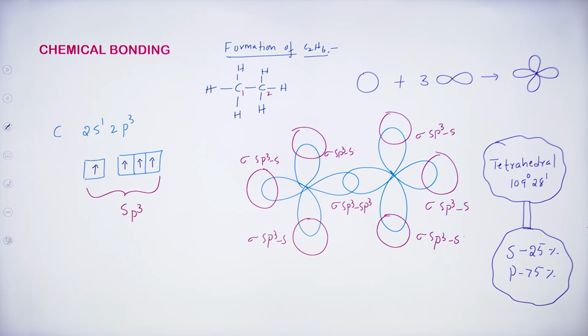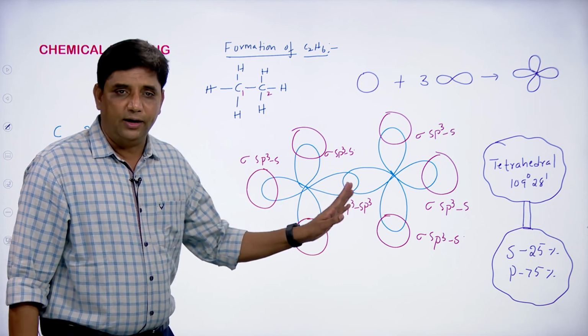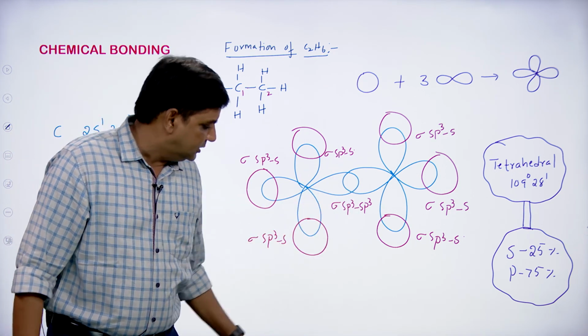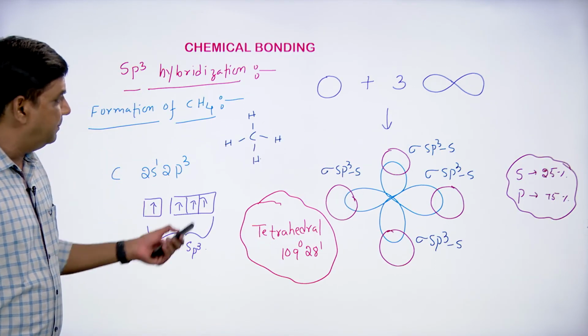This is the information about the ethane molecule, students. Formation of ethane molecule. See, it is there right in front of you. This is how the ethane molecule is formed, and this is the methane molecule.